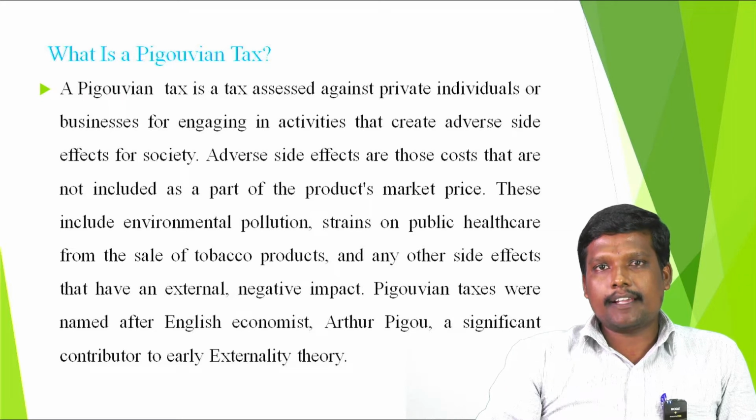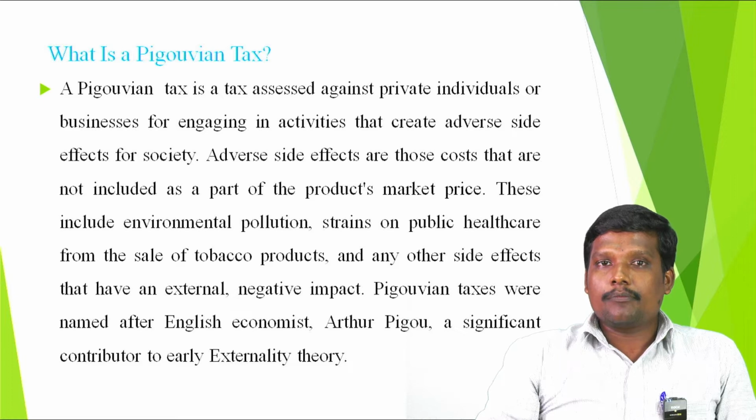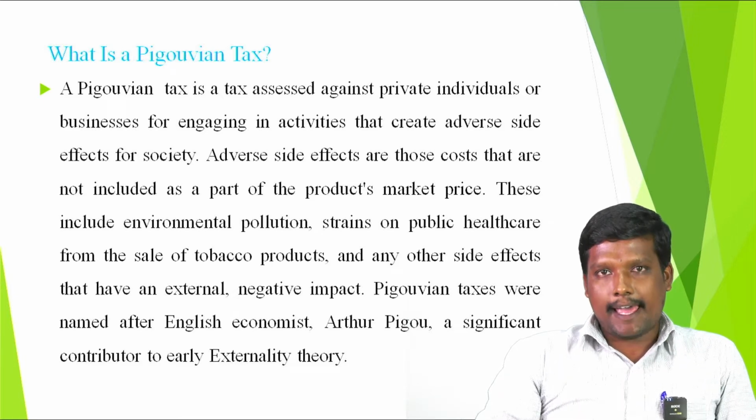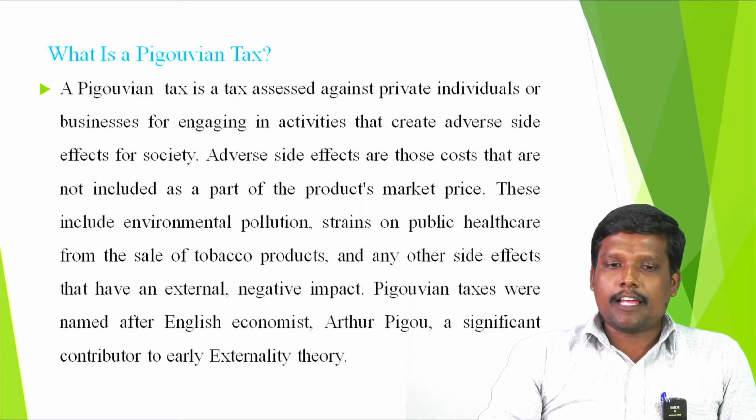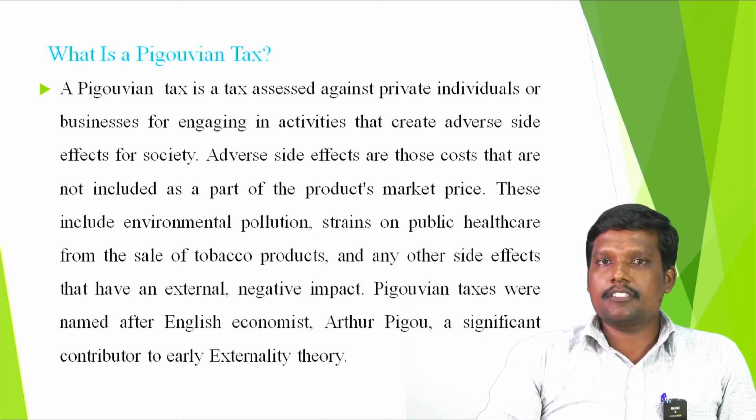In the normal tax, the government charges because of the benefits given to the people. But in this Pigouvian tax, the tax is collected by the government from business people for doing bad activities to the society. So, this is the difference between normal tax and Pigouvian tax. That means it is the adverse side effects done by the private sector to the society. So, that is called the Pigouvian tax.